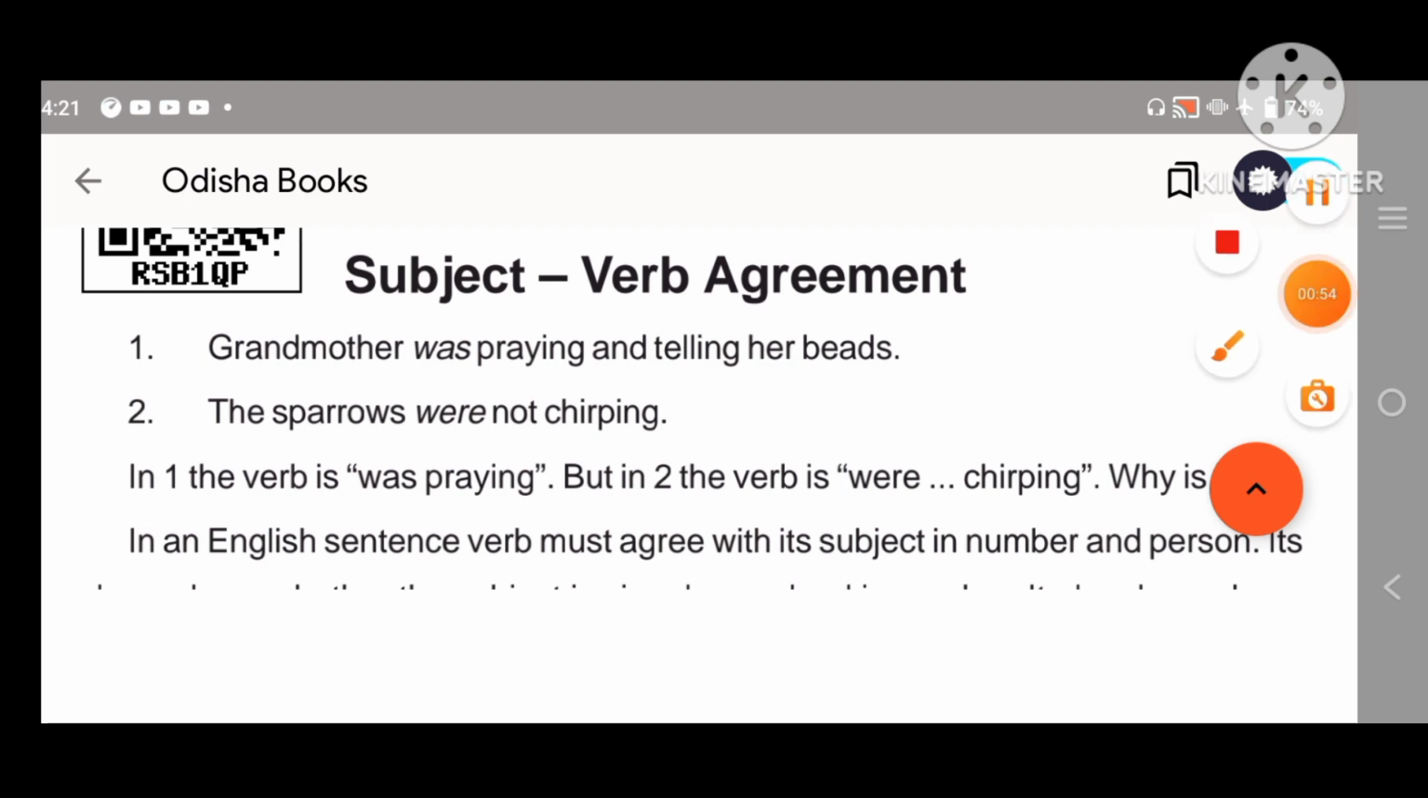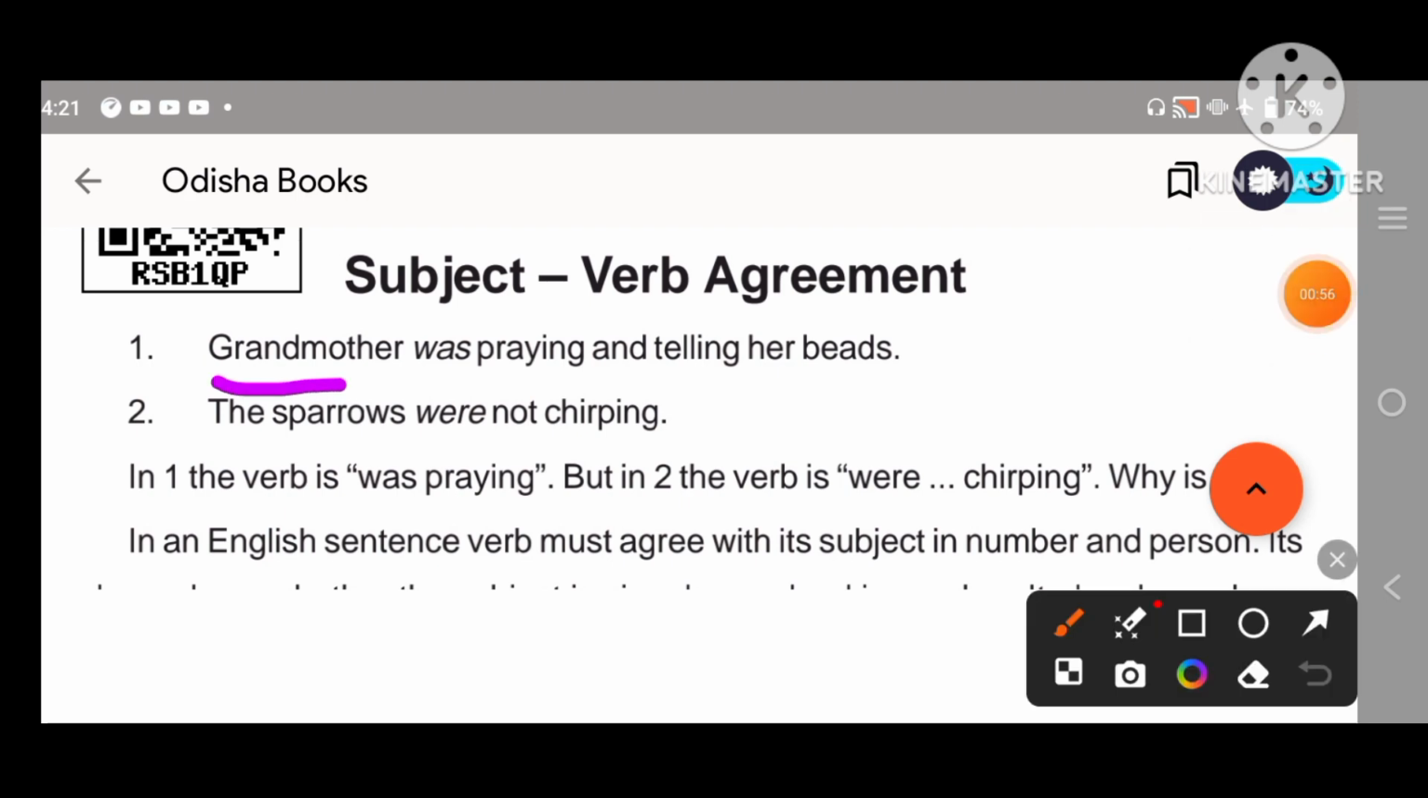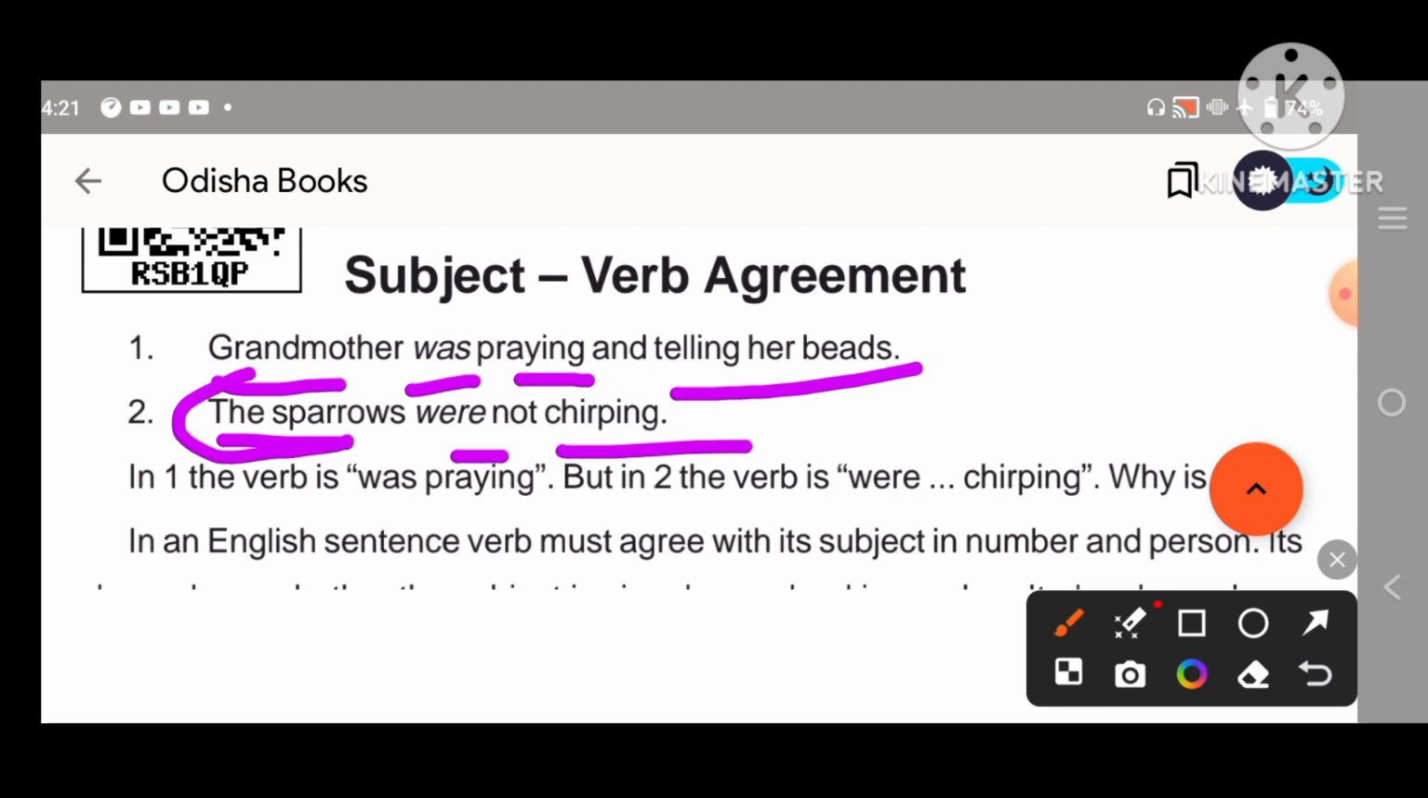Look at this. First, look at the first example. Grandfather was playing and telling her words. Then the sparrows were not chirping. Look at this. Here the subject and this is verb. We know that this is a plural subject, so we can use the plural verb. Okay, so this is known as the subject verb agreement.